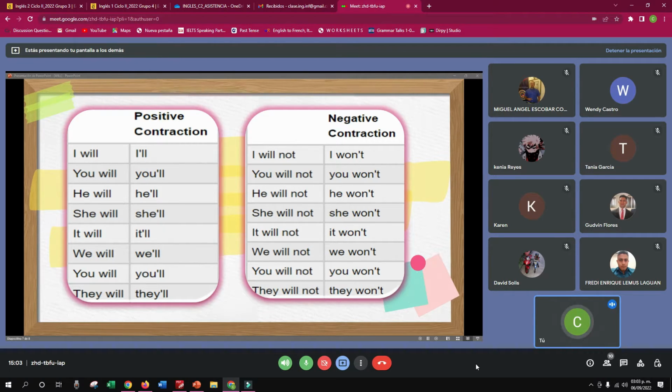And both are correct. So guys, tell me, do you have any comment or do you need to add something about this? No? Is it clear for you the use of will, guys? Okay, Miss Wendy.